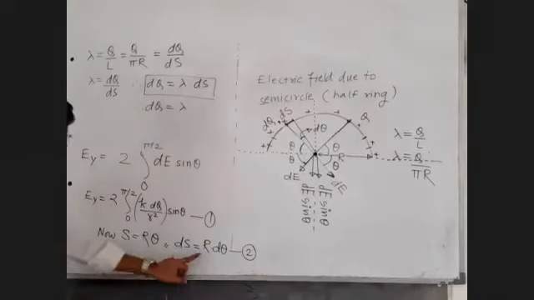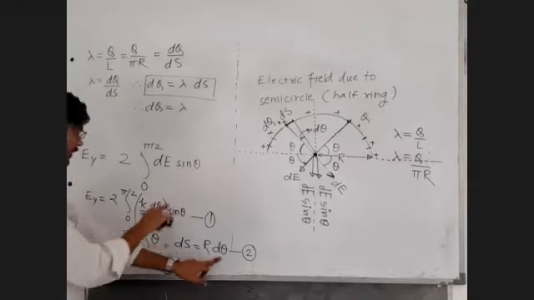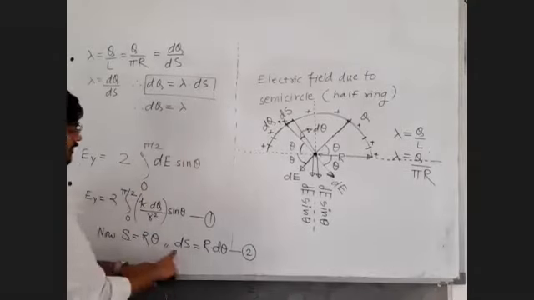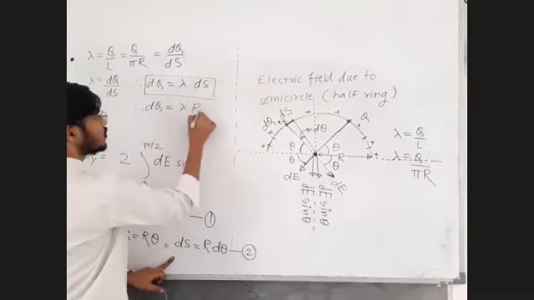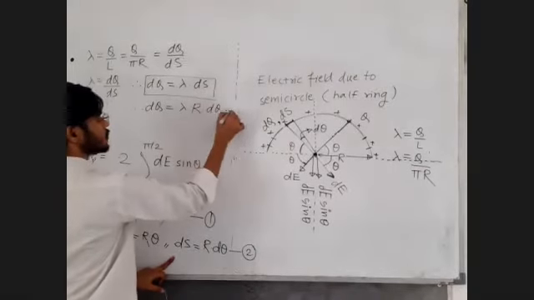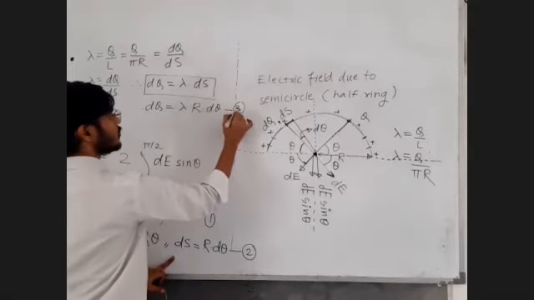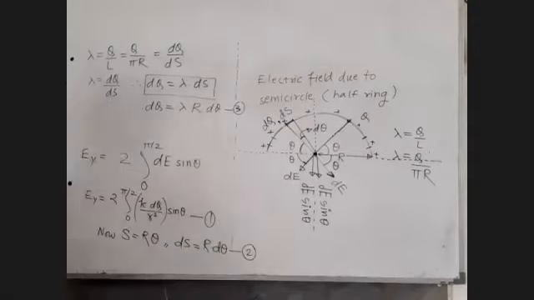Now ds can be replaced in the language of d theta, and here we want integration in terms of d theta. So we replace ds as R into d theta. Call this equation number 3. We have got the proper replacement now. Okay, sir.